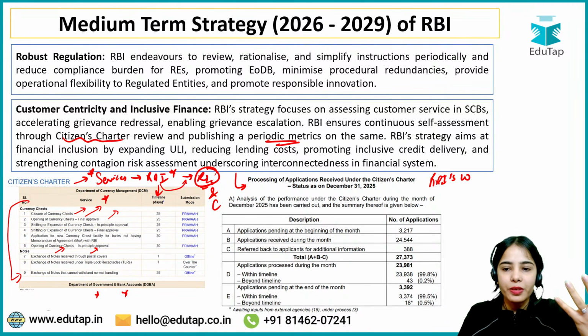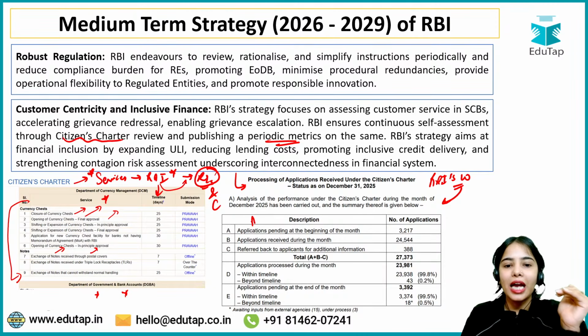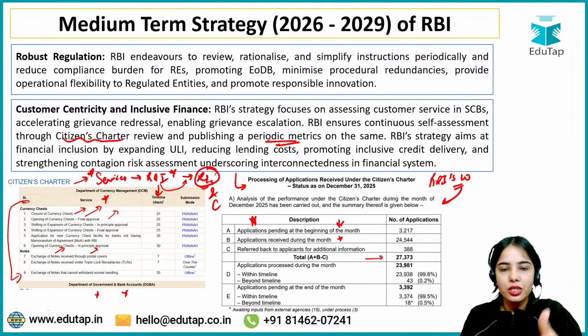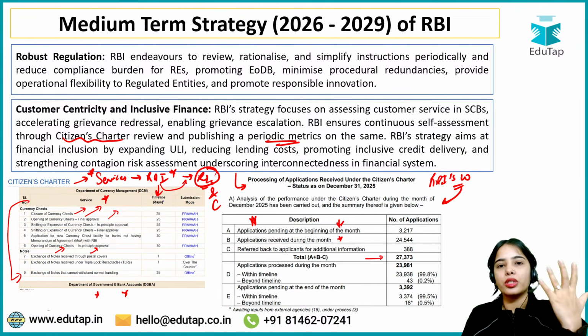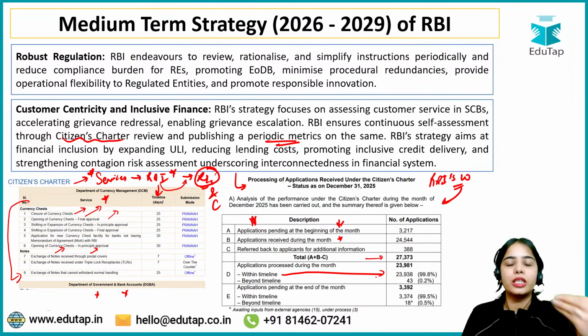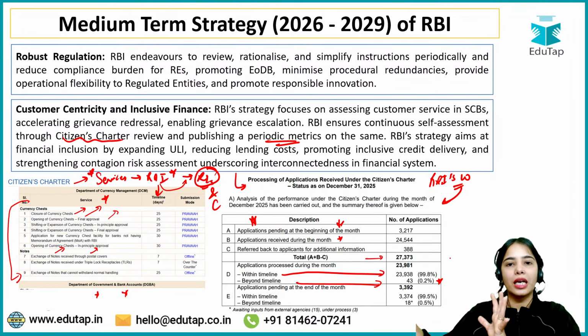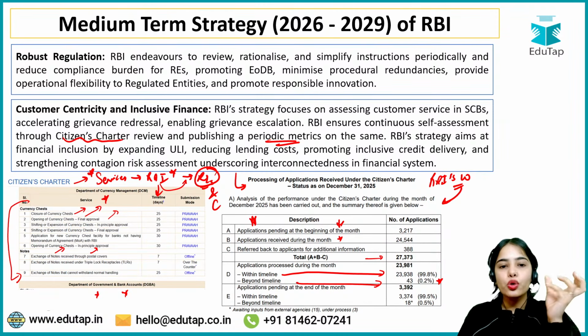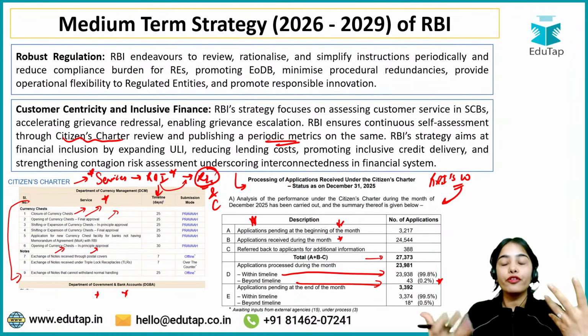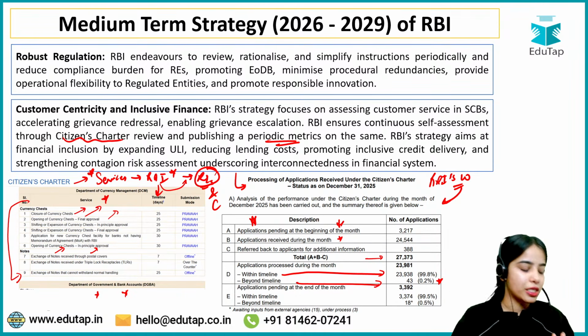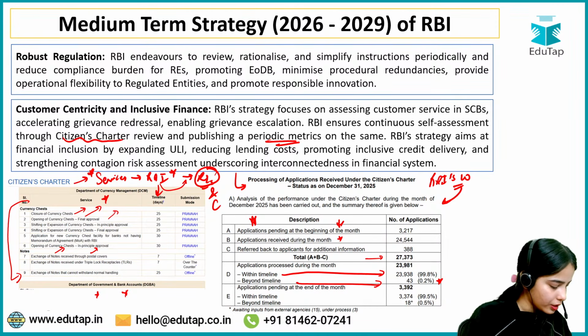On the RBI's website, this metric shows how many applications were pending at the beginning of the month, and the applications received during the month. So what are the total applications that the RBI has received? Out of that, how many has the RBI fulfilled within the timeline, and how many are beyond the timeline? Applications crossing the timeline are very few. Through this, RBI is able to see whether it is internally doing well and following the timelines. So I hope this is very much clear now.